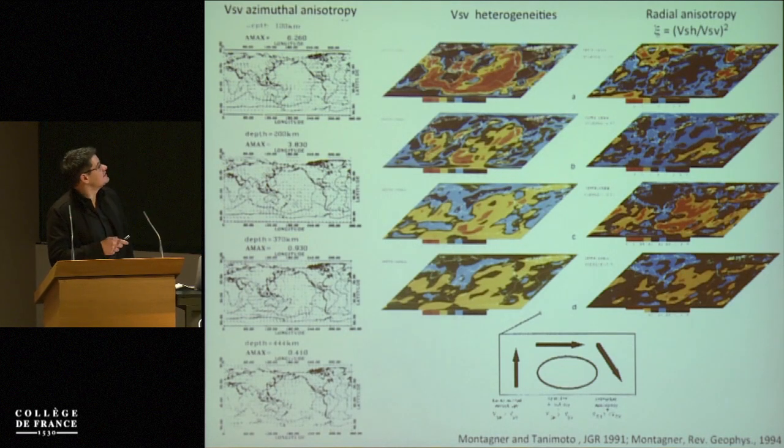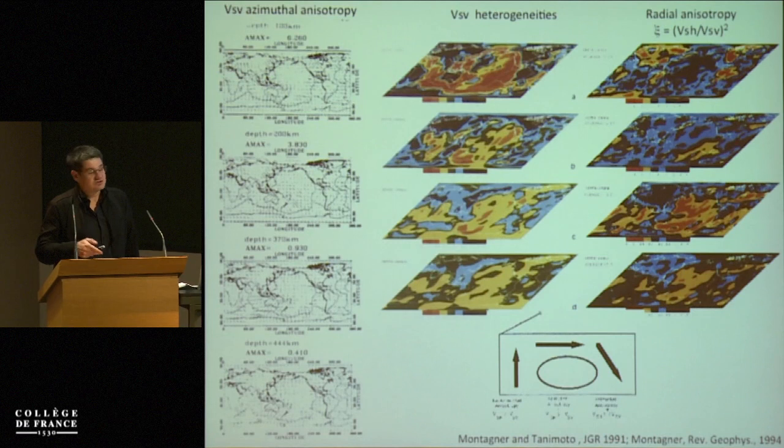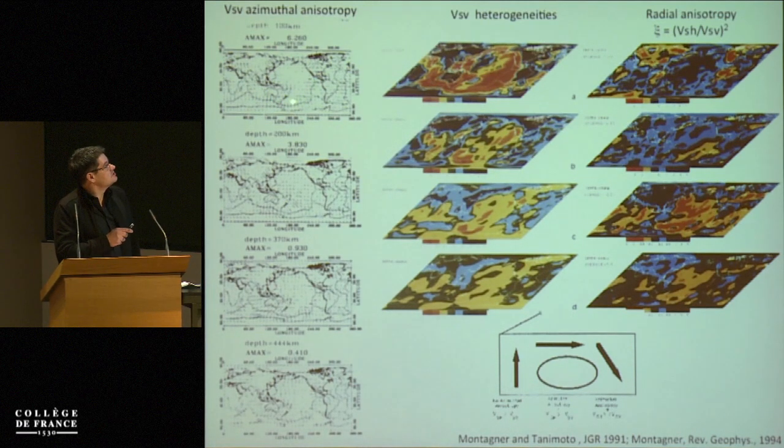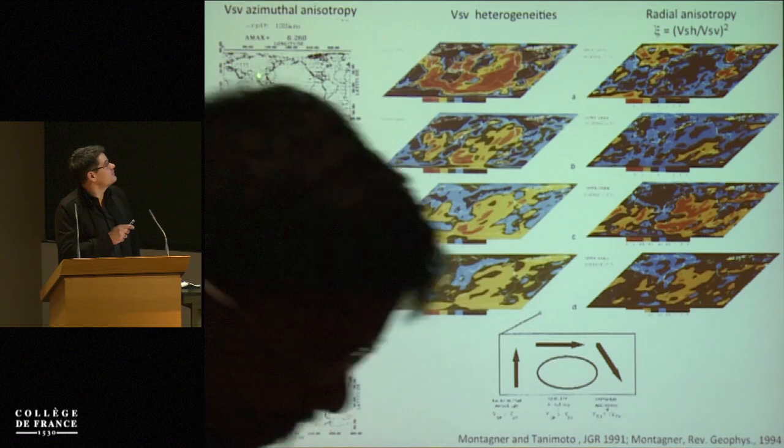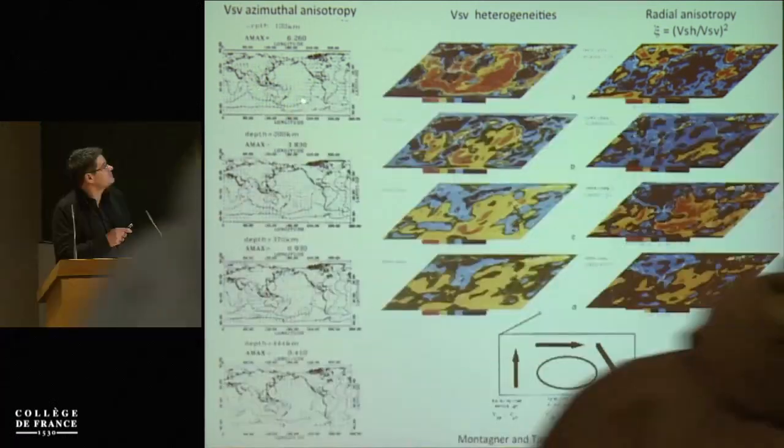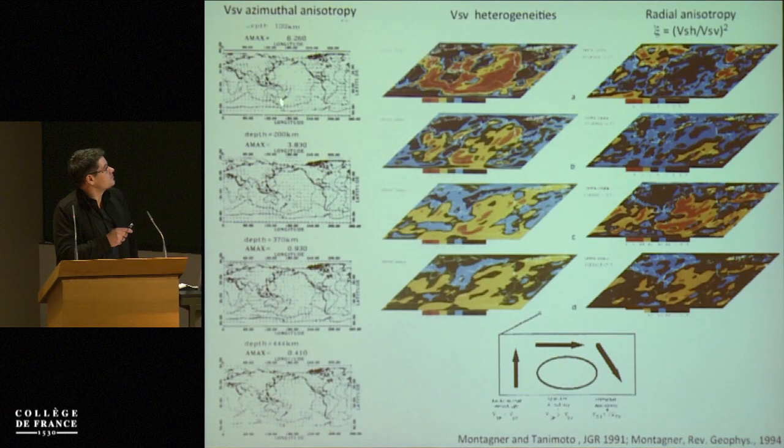And you can see that in this model, we see already the gross picture of the Earth. We see, for example, that the fast anisotropic directions, which are supposed to give the flow if the anisotropy is due to the lattice preferred orientation of olivine crystals, of anisotropic crystals, are in general perpendicular to the ridge axis. You can see that in SV wave heterogeneities, we find a very strong correlation with surface tectonics: mid-oceanic ridges, low velocities, high velocity beneath cratons, and that this disappears with depth.